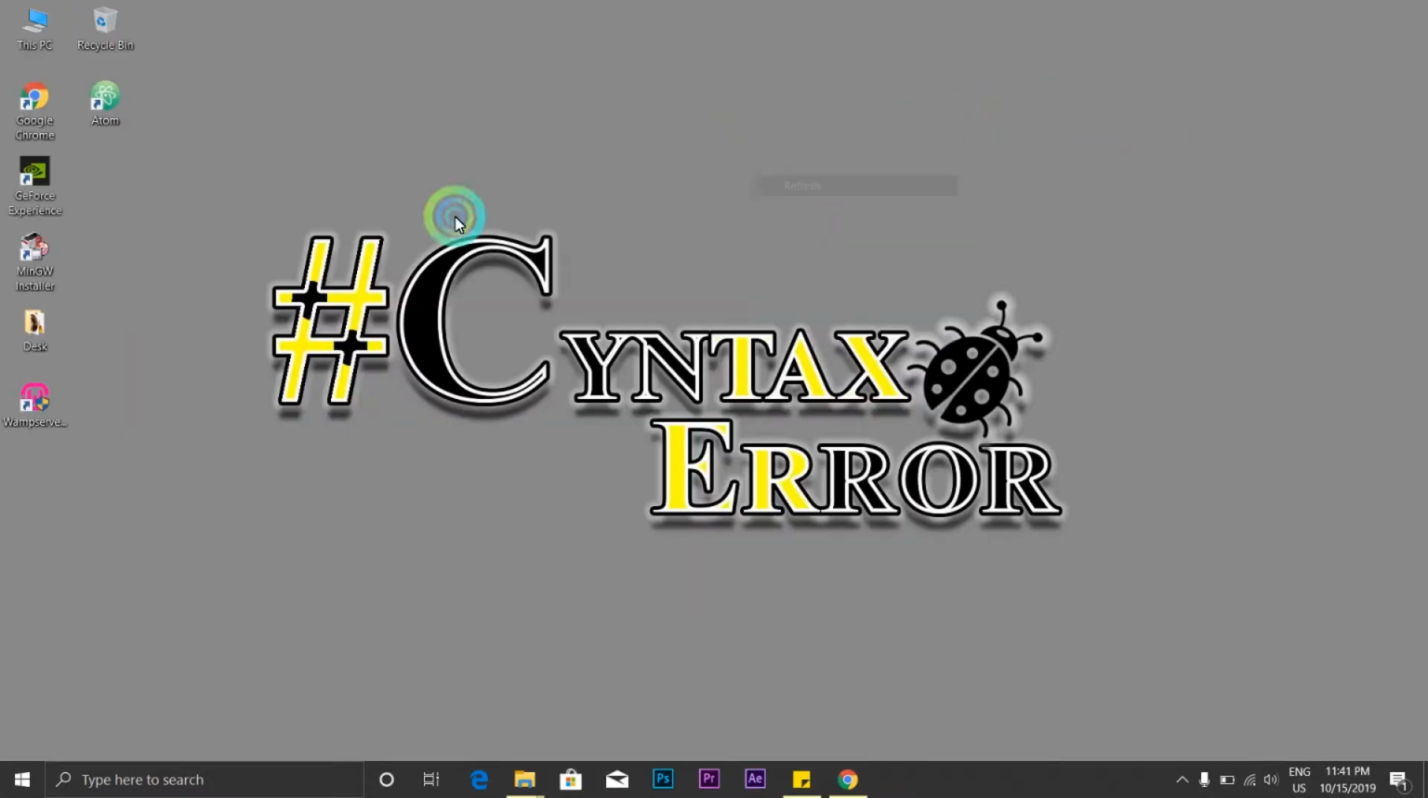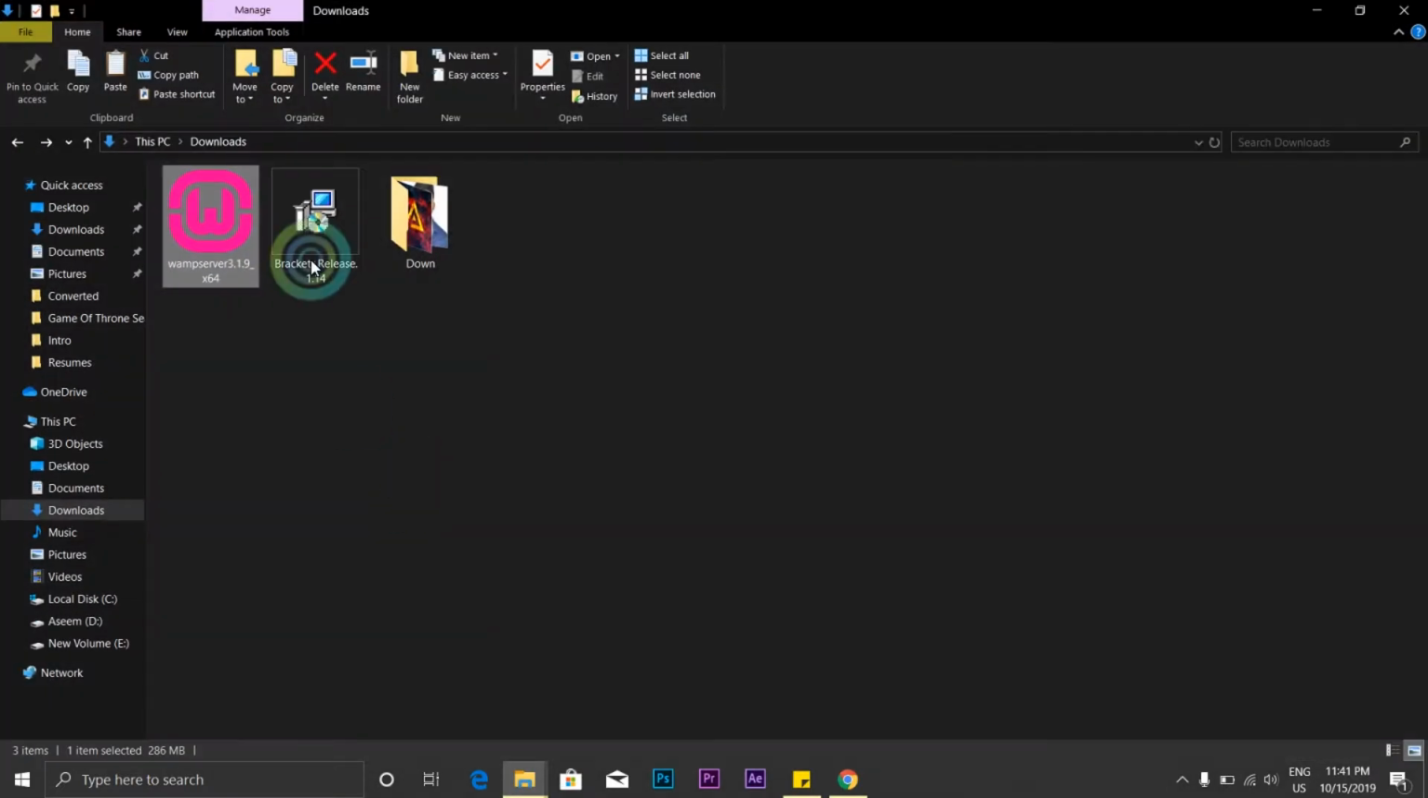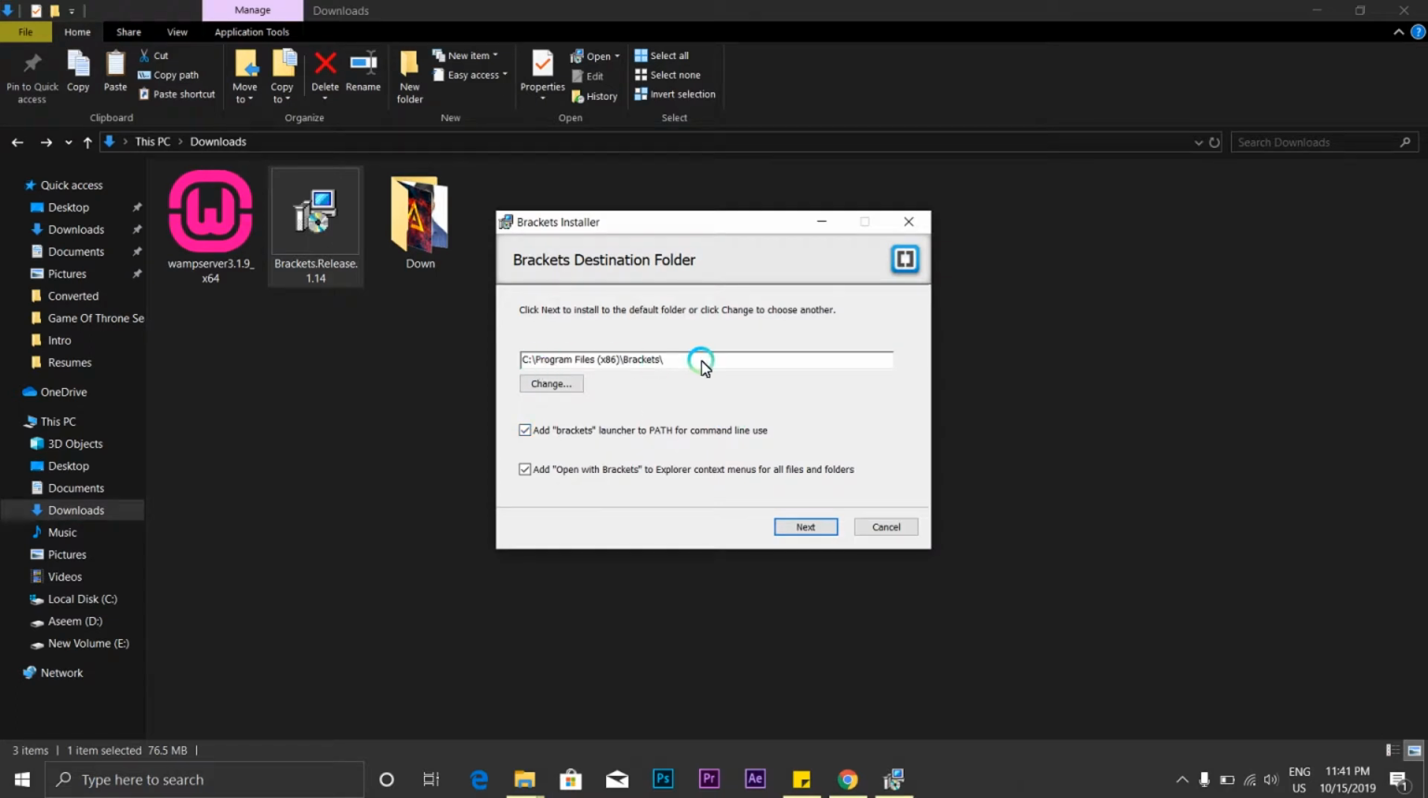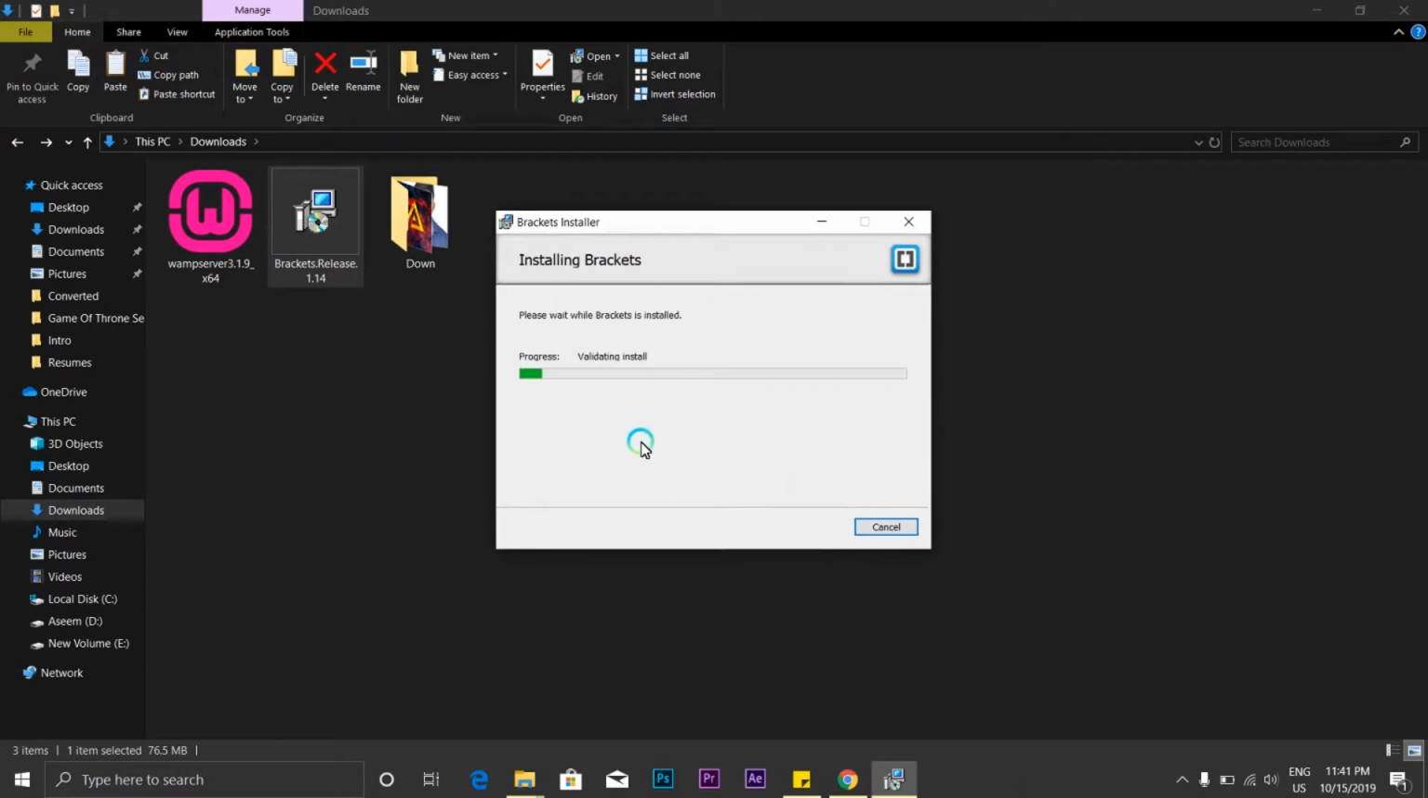I will let you all know why we have added PHP in our system variables, but let us first install Brackets. So let's open the file, double click. The reason we have added PHP in a system variable is so that we can do linting. There's an extension called PHP Code Quality Tool which helps us do linting, but it requires us to add PHP in a system variable.